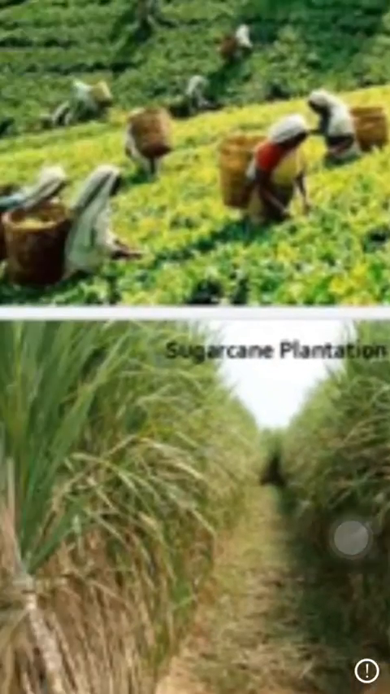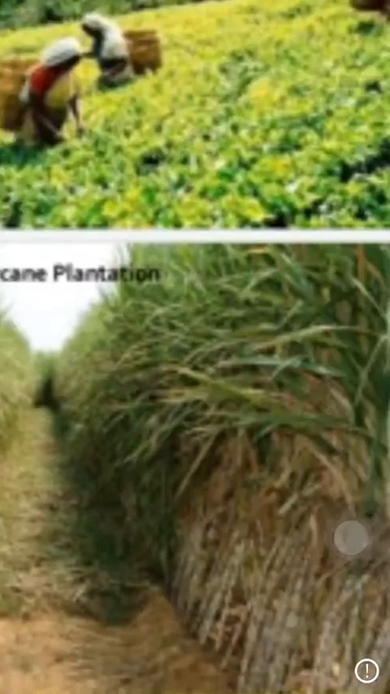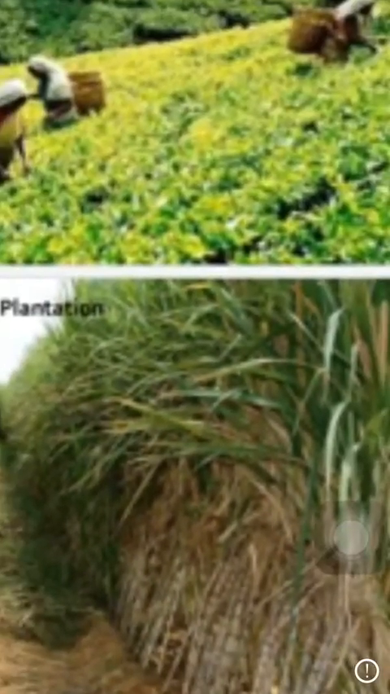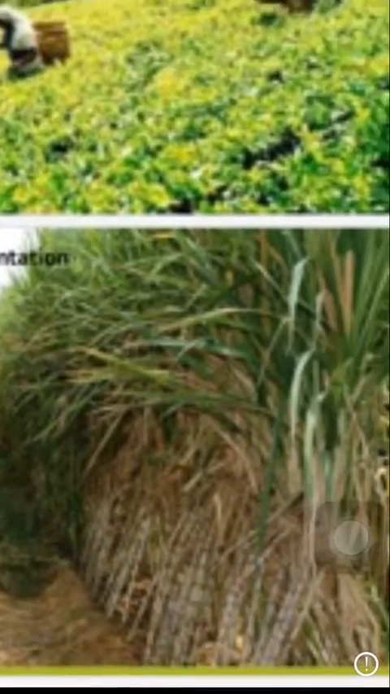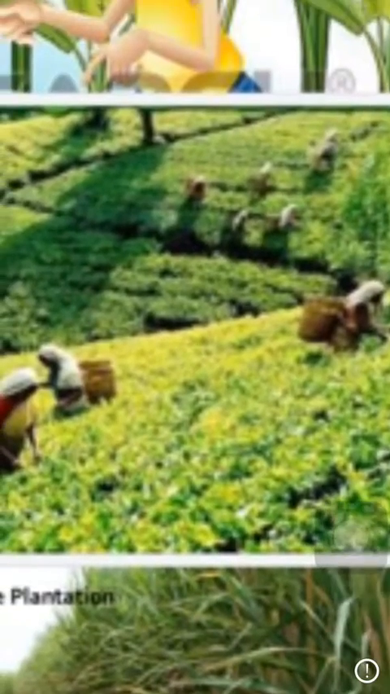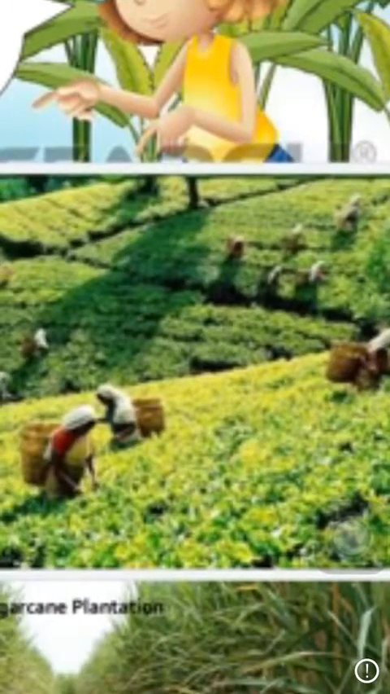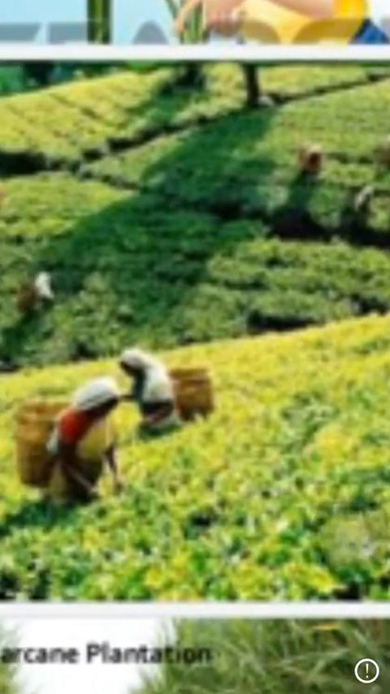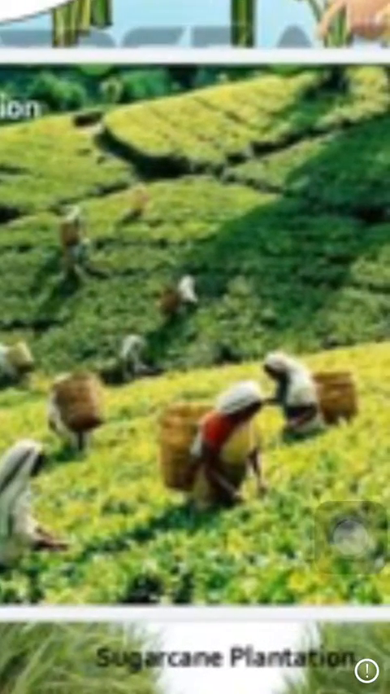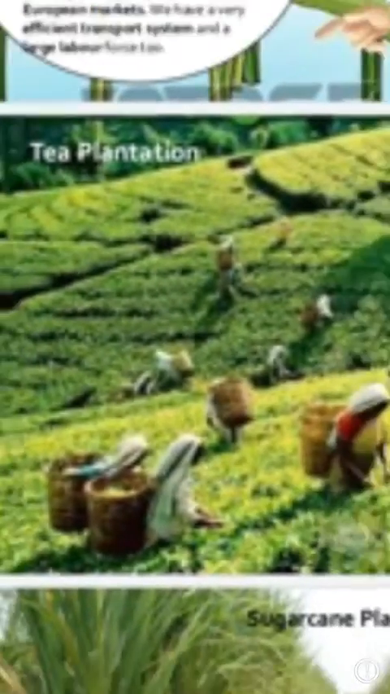This is sugarcane. We can see the farm of sugarcane here. An example of plantation farming. And this is a tea garden in Assam, in the southern part of India the Munnar tea garden, and Darjeeling in West Bengal. So this is an example of plantation farming.